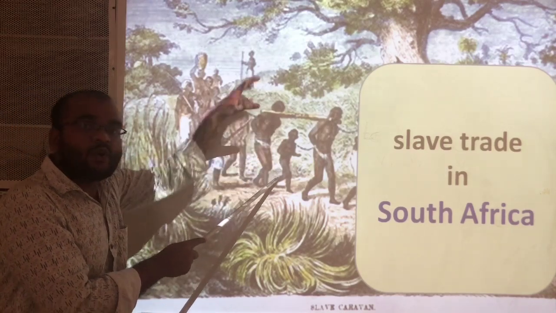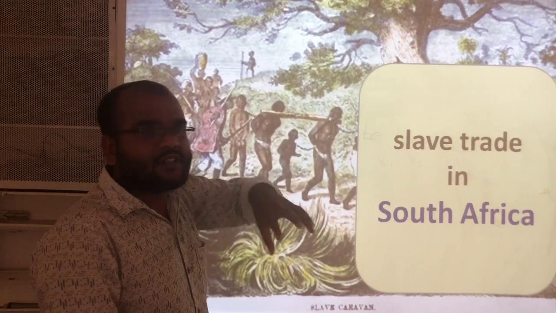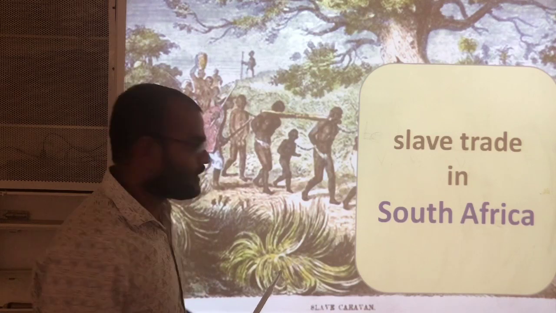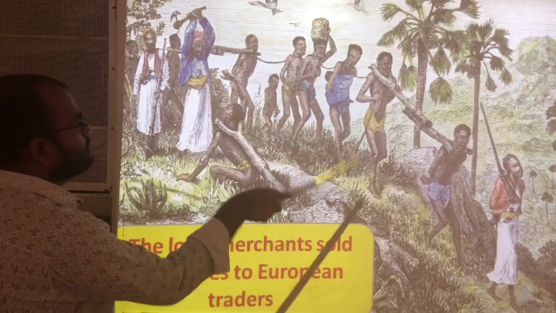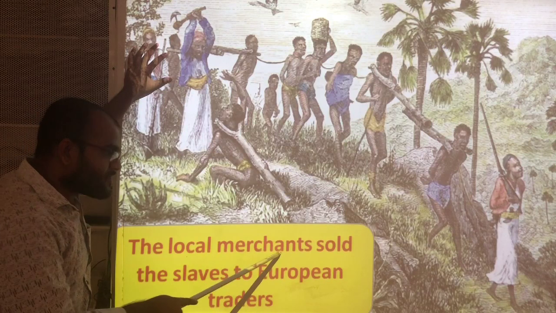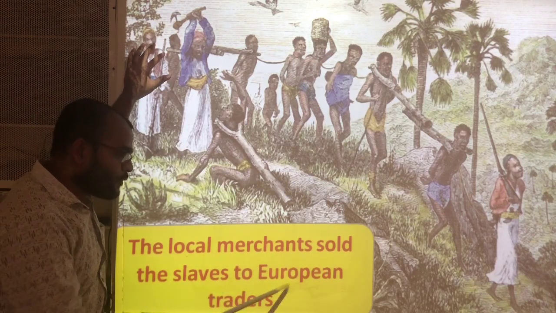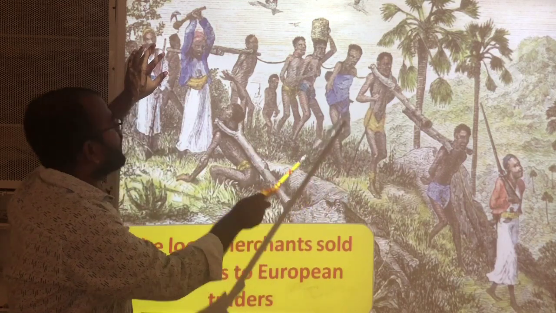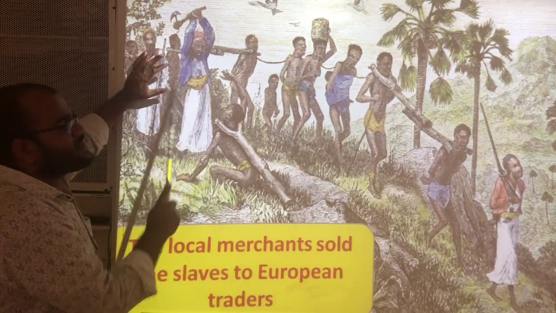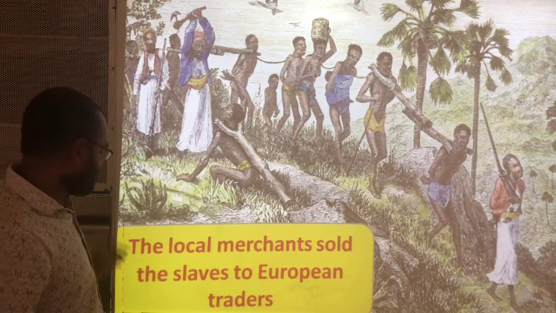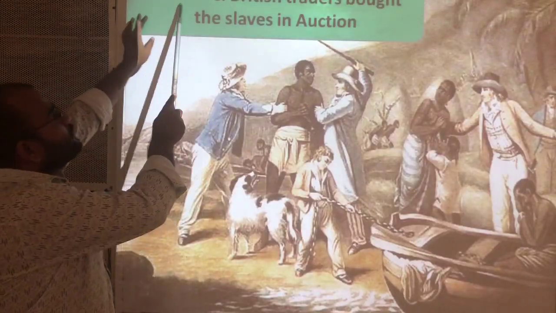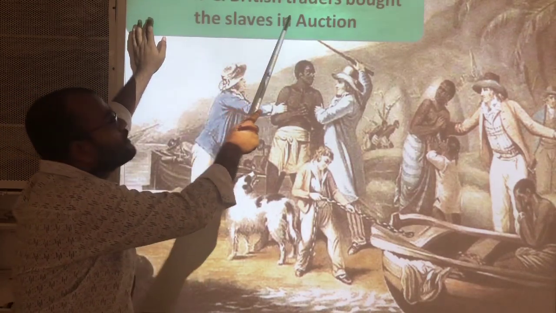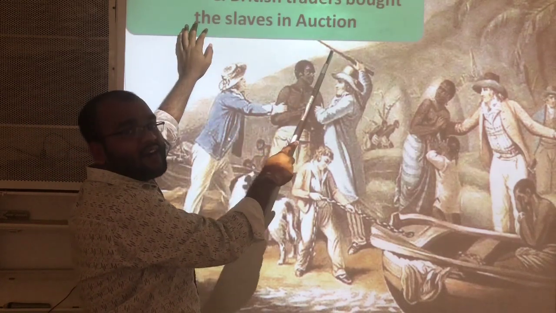The local people of Africa were converted into slaves and sold to the European traders. The local merchants sold the slaves to European traders. All these were local tribal people, sold by the local merchants. The French and British traders bought the slaves in an auction.